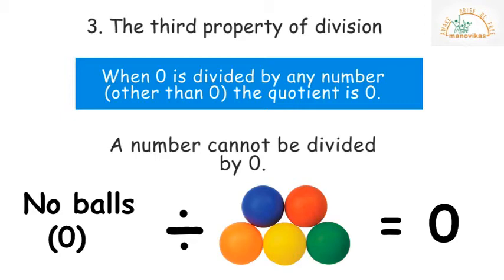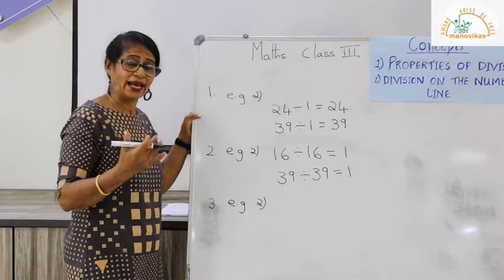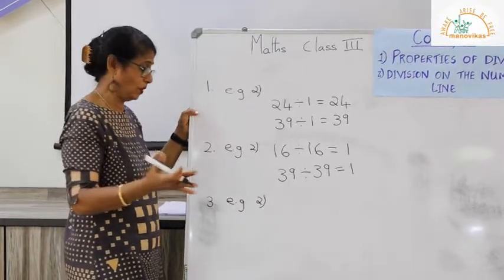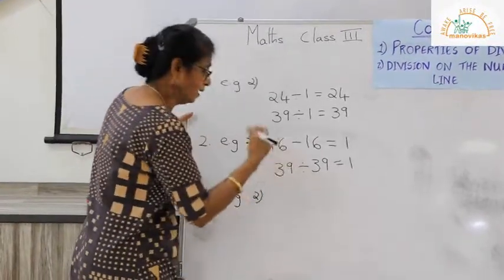Then a division sign, so 0 divided by 5 balls is equal to 0. So when we divide 0 by any number other than 0, we get 0.